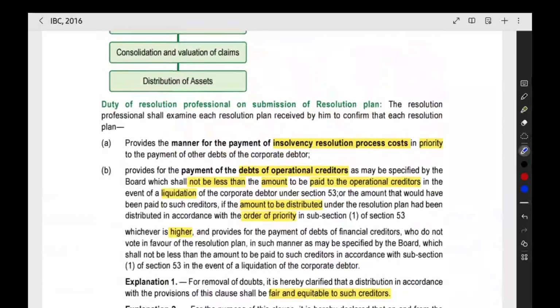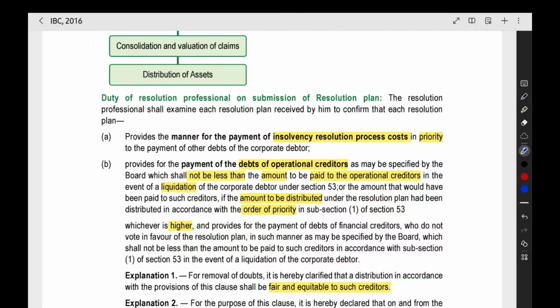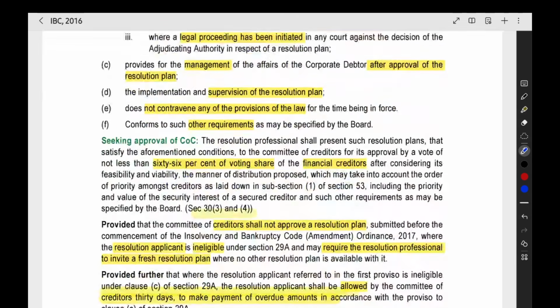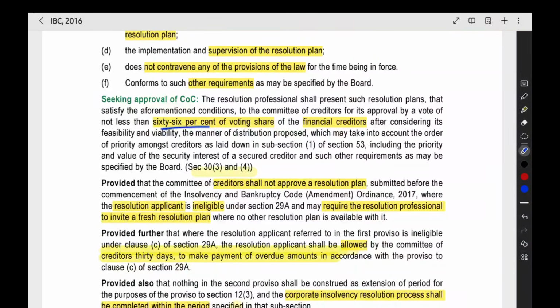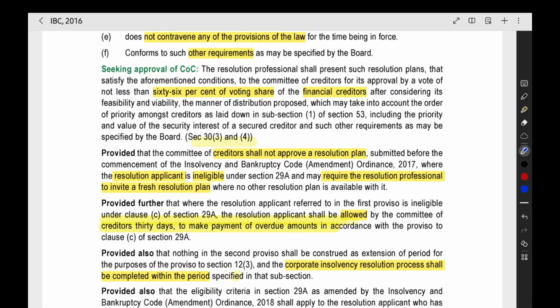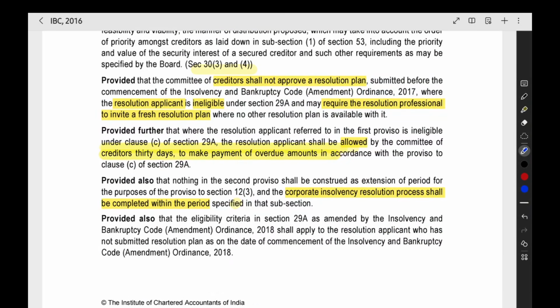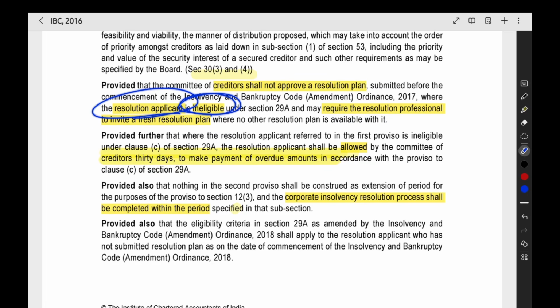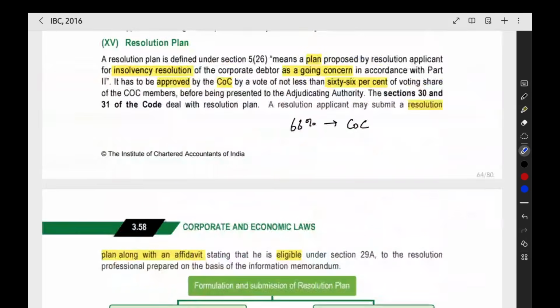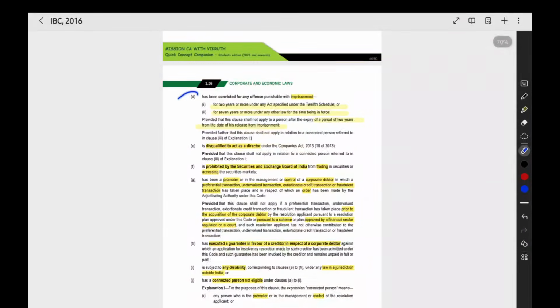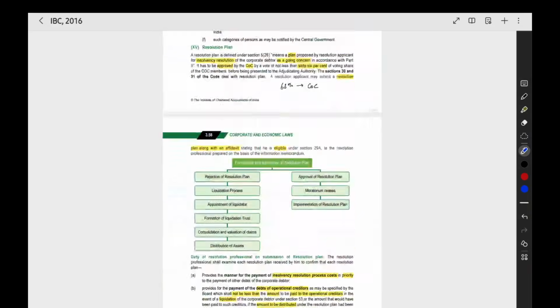So these are all the mandatory points that should be there in a resolution plan, that should be checked by the resolution professional. The resolution professional should check that these points are present properly. Then seeking approval of COC: 66% of voting share of financial creditors should approve the particular resolution plan. Only then it will be successful and it will go to the NCLT. Then if the resolution applicant is ineligible under any points we saw above, then that plan should not be approved by the committee.